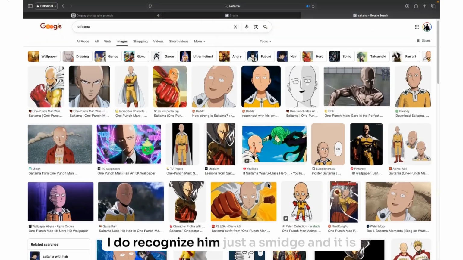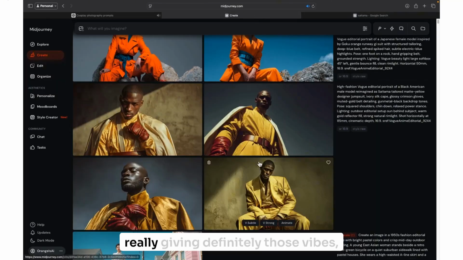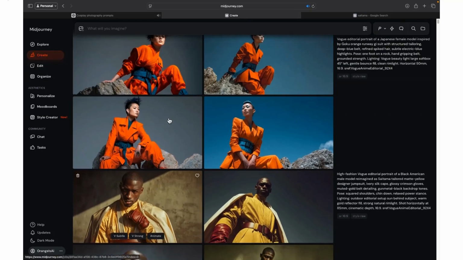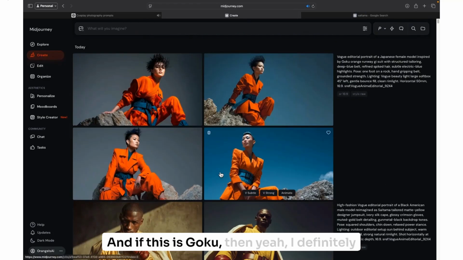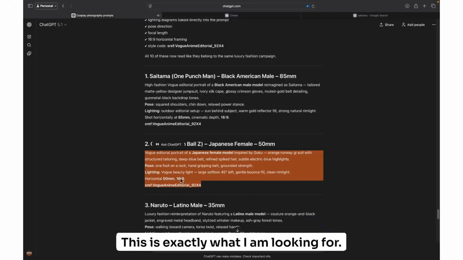I do recognize him just a smidge, and it is really giving definitely those vibes, especially with this one right here. And if this is Goku, then yeah, I definitely recognize Goku with the colors. So yeah, this is fantastic. This is exactly what I am looking for.